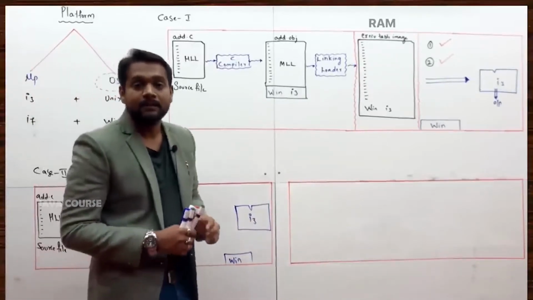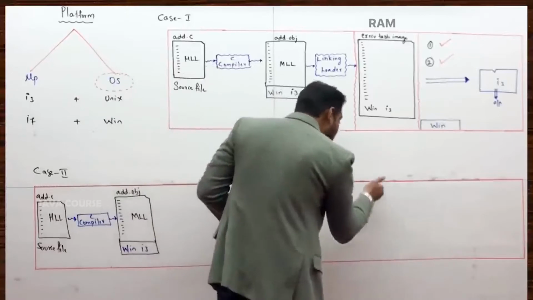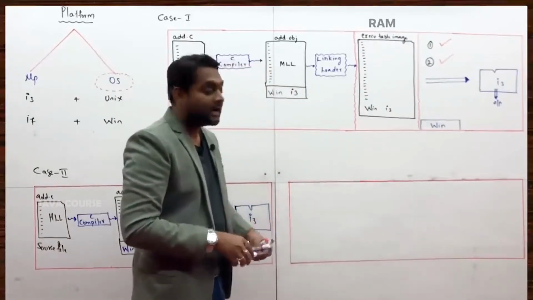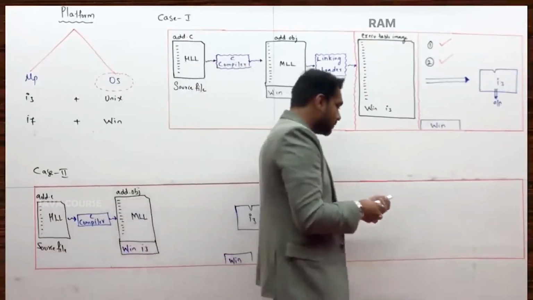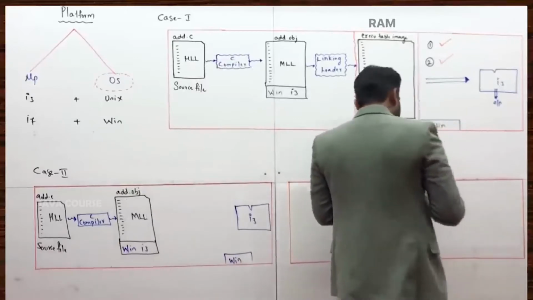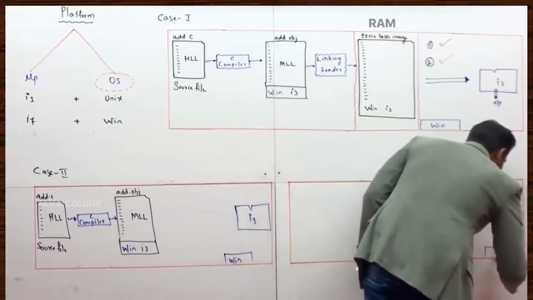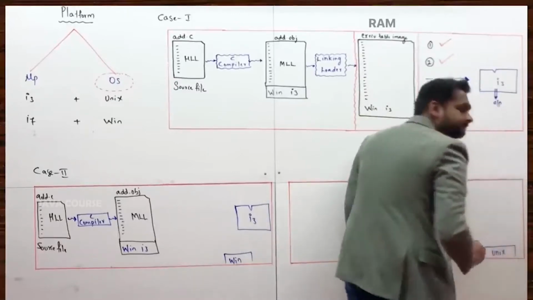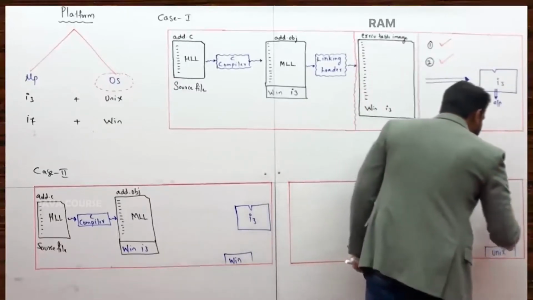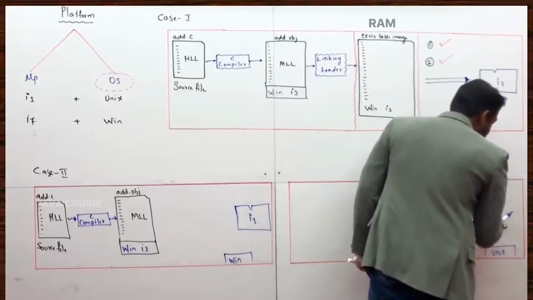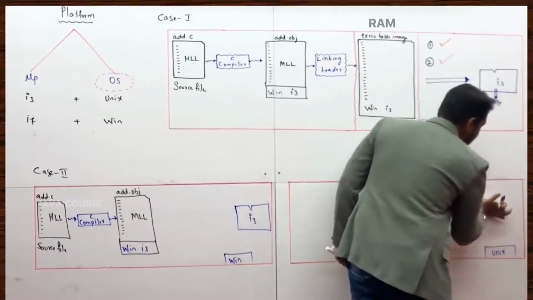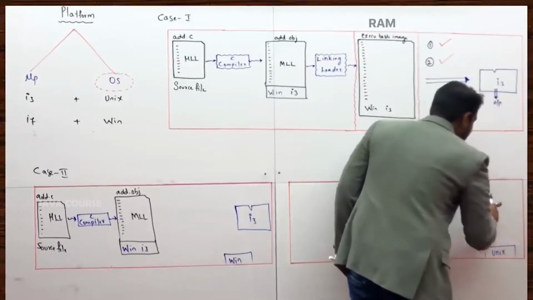But say supposing you have one more machine, and in this machine you have the platform like this, Unix, and the processor is i3 processor. Unix and i3 processor you have.